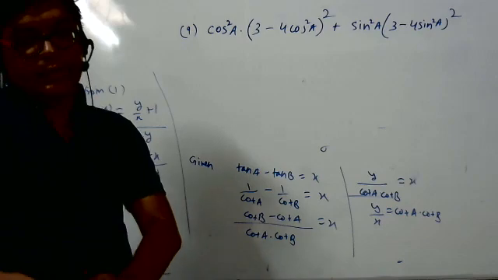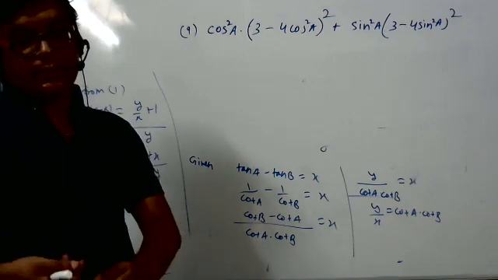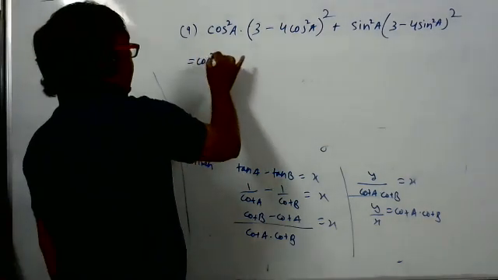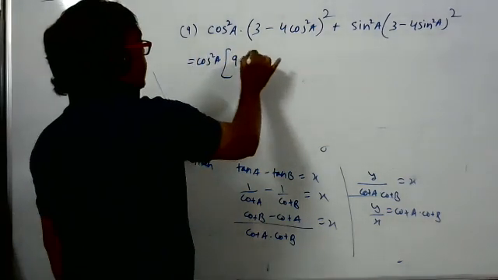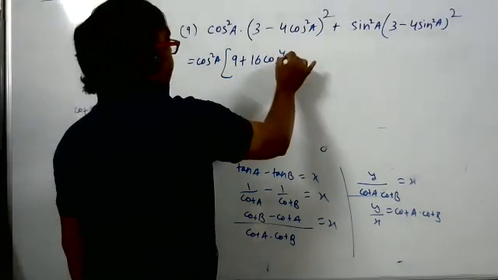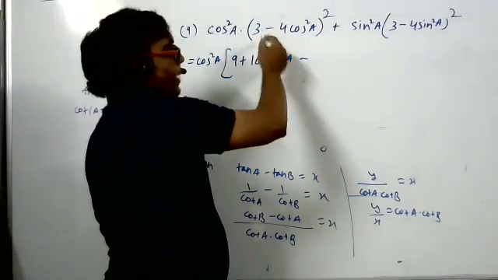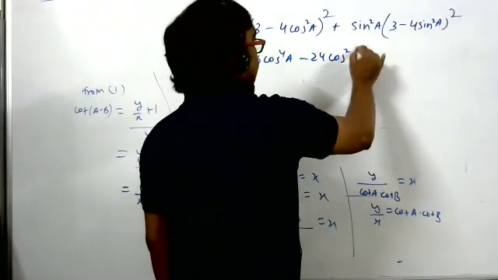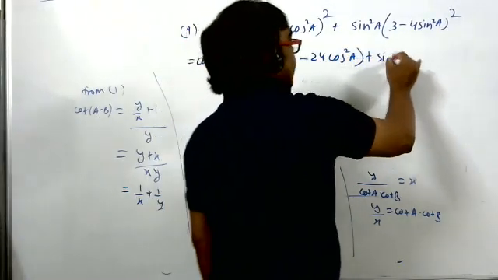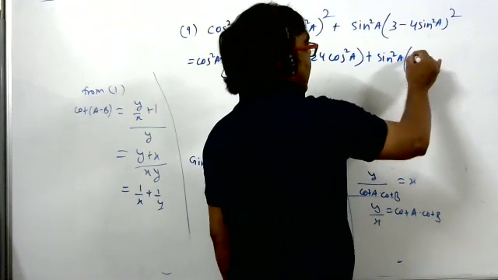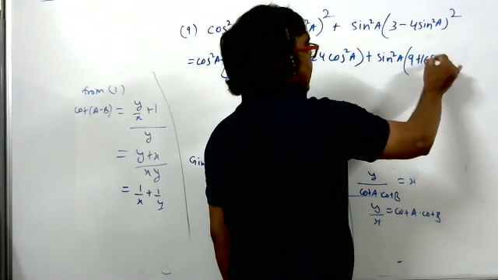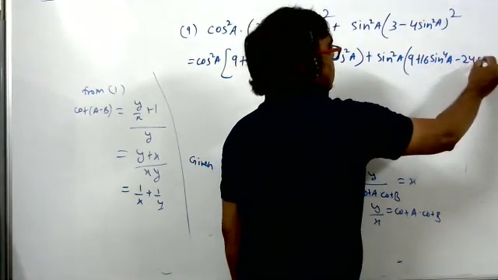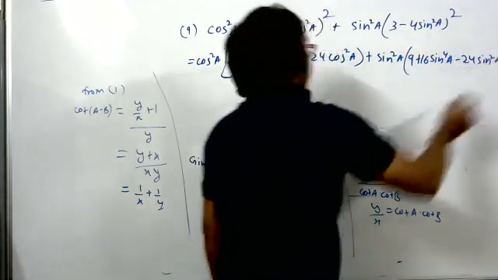So what can you do here? Open the bracket, then you will get the answer. Cos square A into 9 plus 16 cos to power 4A minus 24 cos square A. Here also open the bracket: 9 plus 16 sin to power 4A minus 24 sin square A. Just open the bracket, that much only.